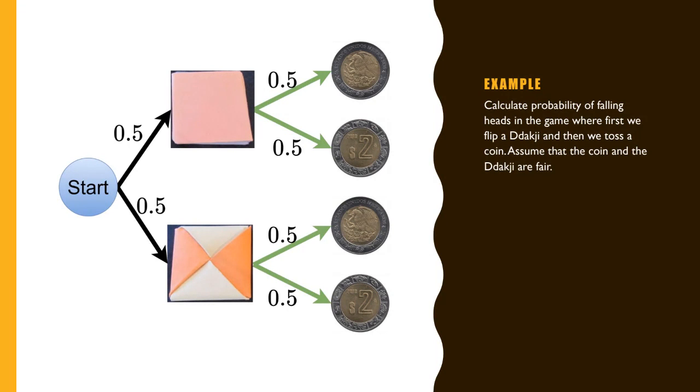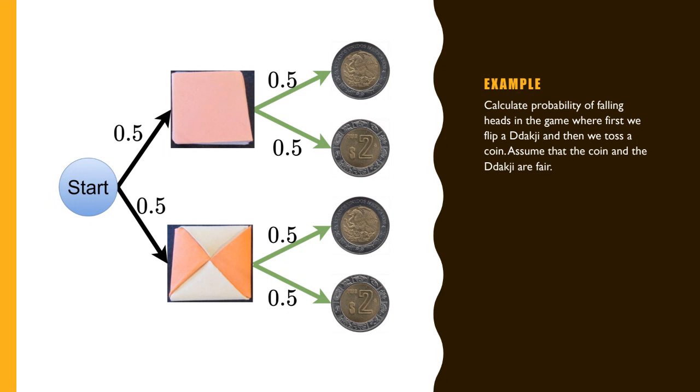And then we have a probability of 50% when you flip a coin. So it can be heads or tails. So this is the tree diagram I'm preparing. So let's see what's the question. Calculate the probability of falling heads in the game where first we flip a dakchi and then we toss a coin. So first we are flipping a dakchi and then we are flipping a coin. And my question is, what is the probability that we get heads?